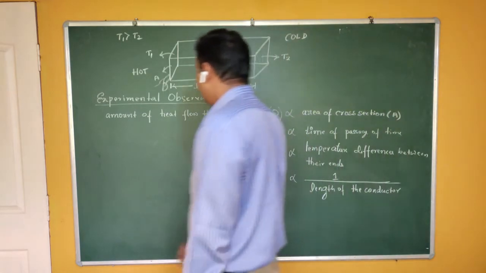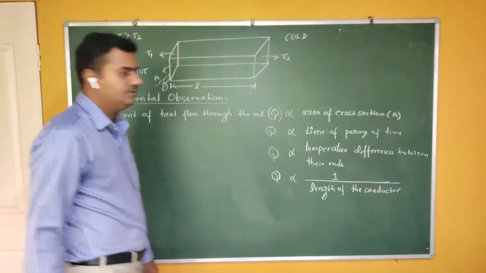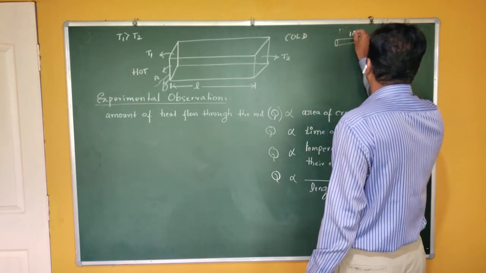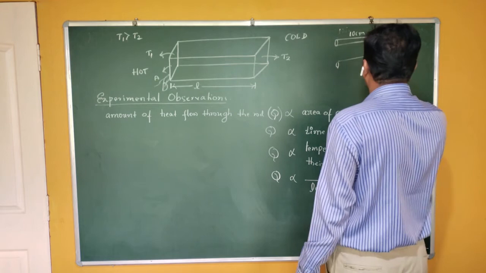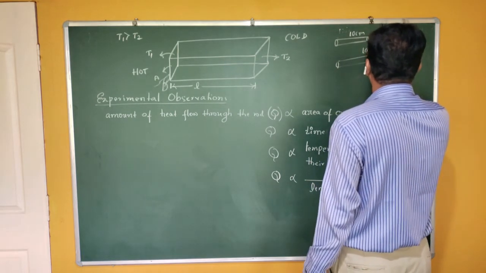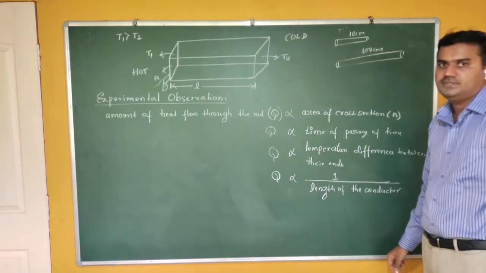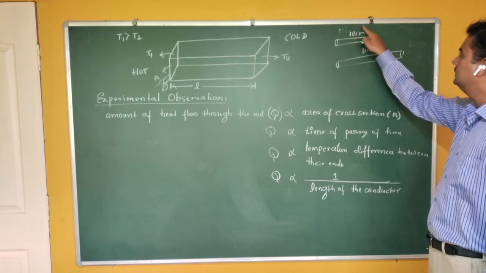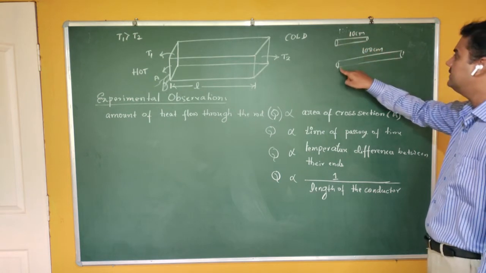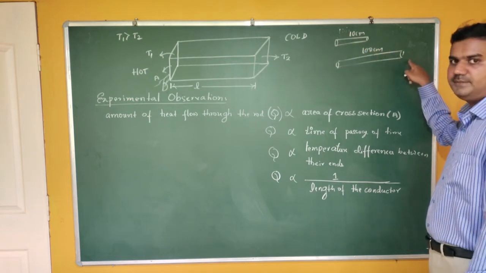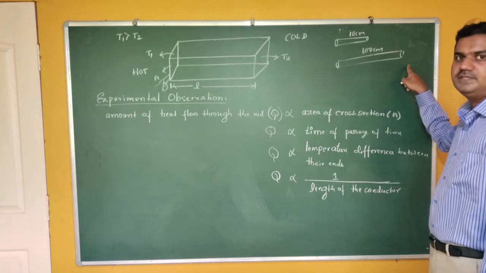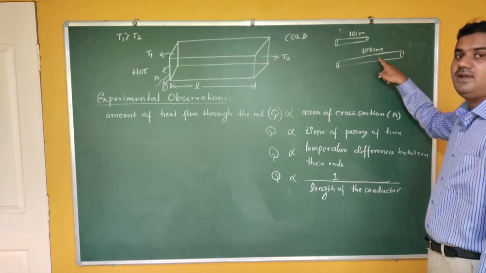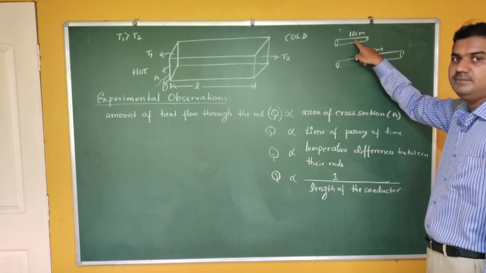Q is inversely proportional to the length of the conductor. As you can see, if this is a metallic rod of 10 centimeter, and I take another metallic rod of 100 centimeter, the length has been increased. In the first case, heat has to move a distance of 10 centimeter. In the second case, it has to move 100 centimeter. Therefore, in the second case, it has to travel more to reach its destination, so it takes a larger time. In the first case, it takes less time.